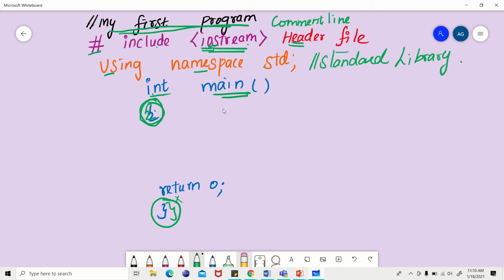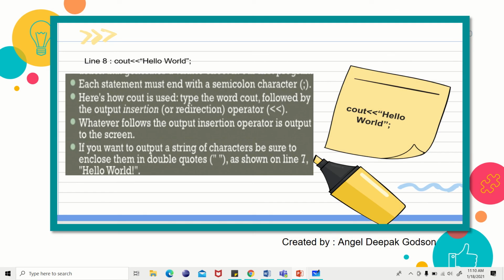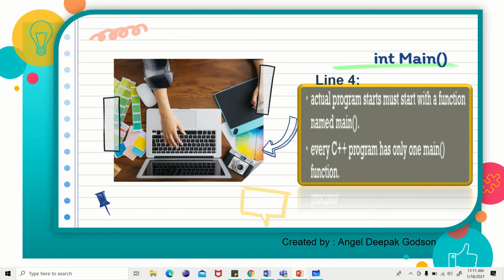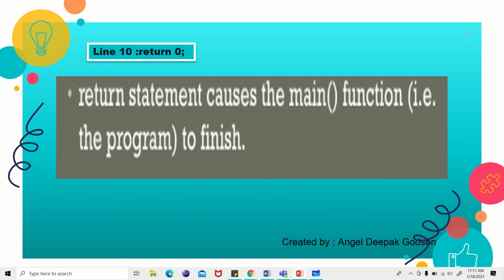Okay, and can you see something called return 0? What do you mean by return 0? When you have int main, it will end with the return 0. Okay, so let's see the slide, so that you will get an idea what we are talking about. This is the int main. This one I'll explain to you, and return 0. So what is it about? It is the end of the program. It will finish the program, return 0.